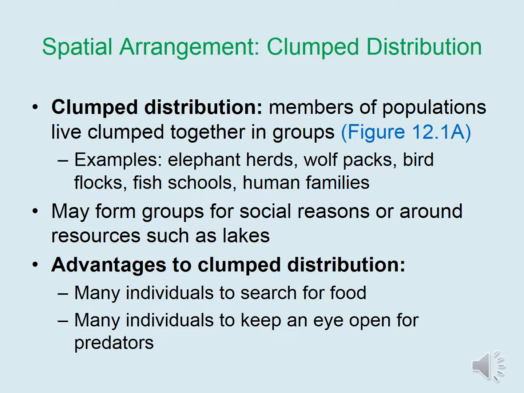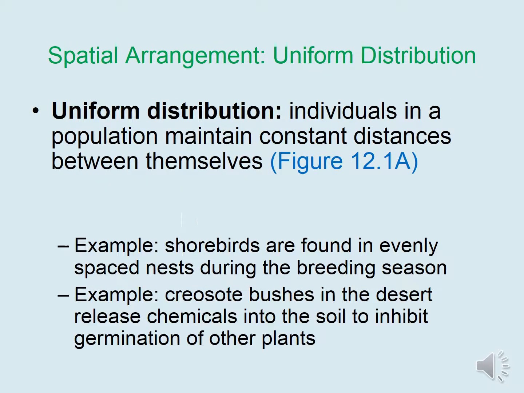Advantages to clump distribution include that there are many individuals to search for food, and at the same time many individuals to keep an eye open for predators. If you have ever heard that there is strength in numbers, this refers to clump distribution.